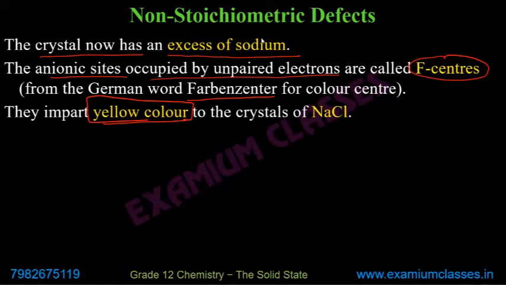And you need to remember these colors, because sometimes there are indirect questions where you will not be given the exact crystal we are talking about. Rather, it will be written that it shows metal excess defect due to anionic vacancies and imparts yellow color. Then you should be able to identify that we are talking about NaCl.